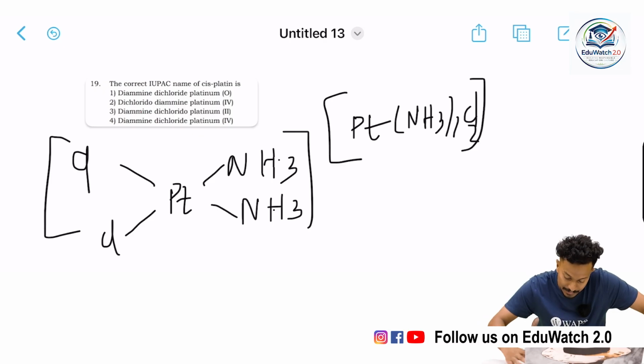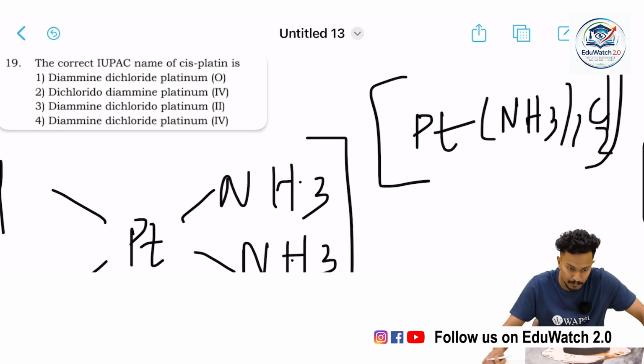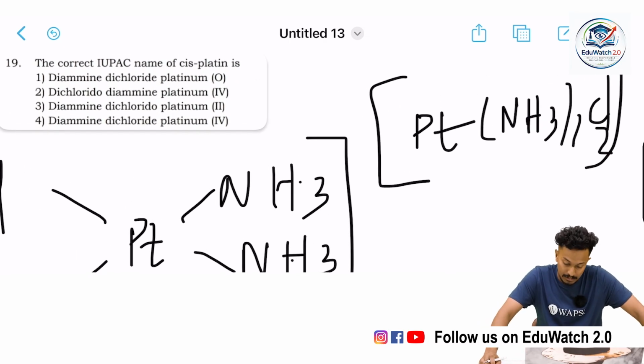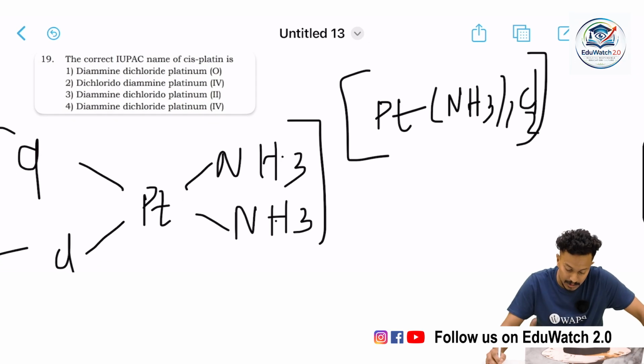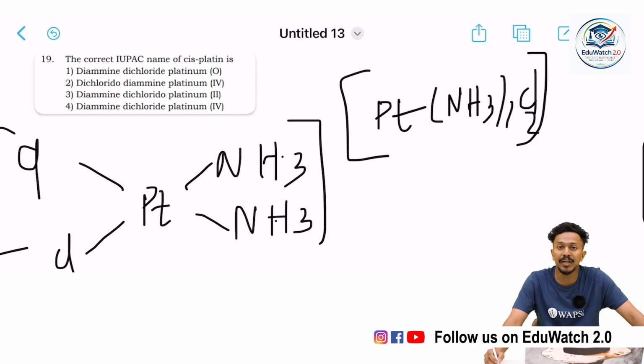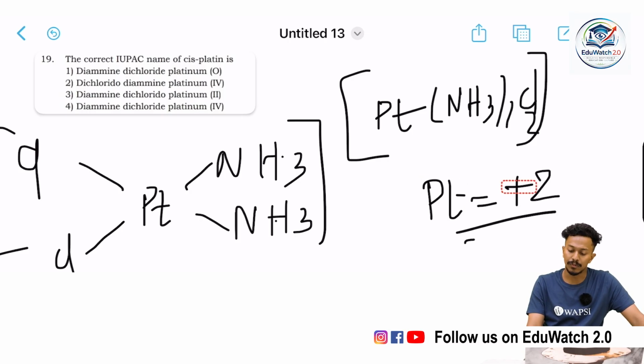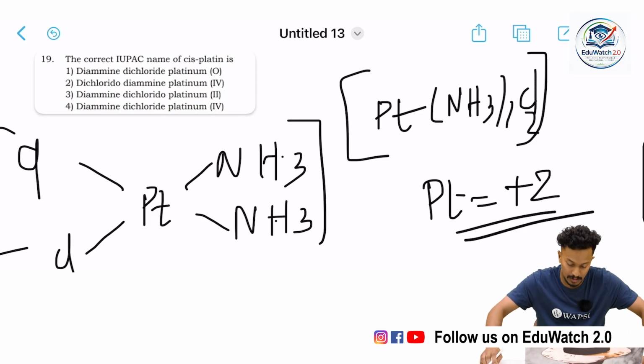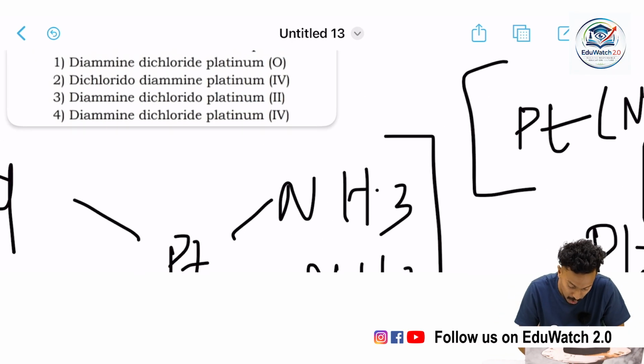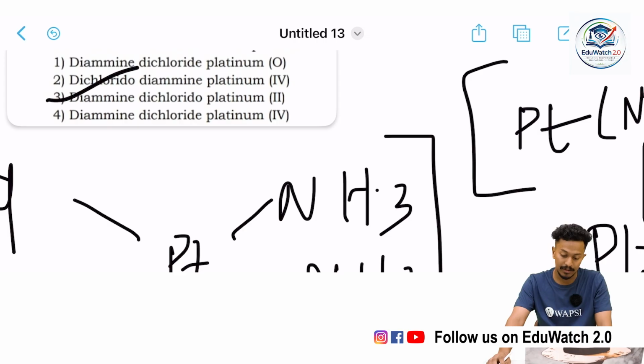So the IUPAC naming for this system would be diammine, there are two ammines, dichlorido, platinum(II), because the oxidation state of platinum is positive 2. So the correct option would be option 3, diamminedichloridoplatinum(II).